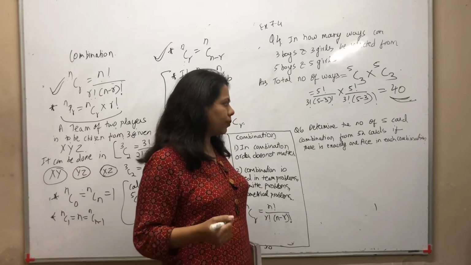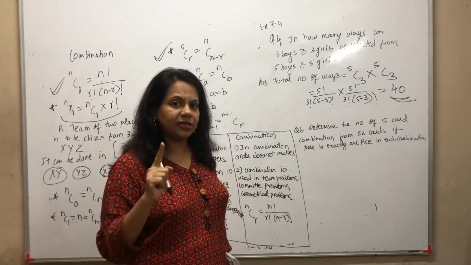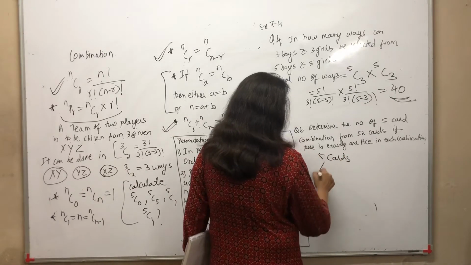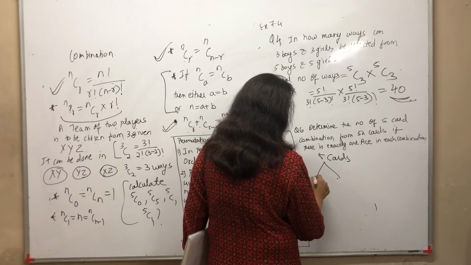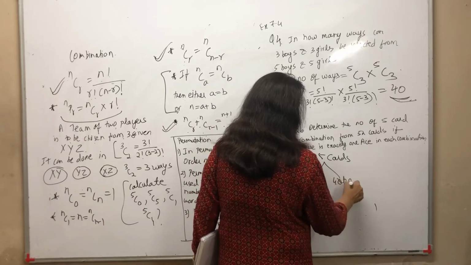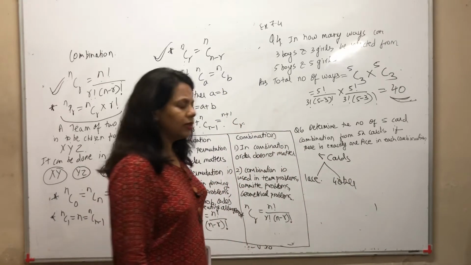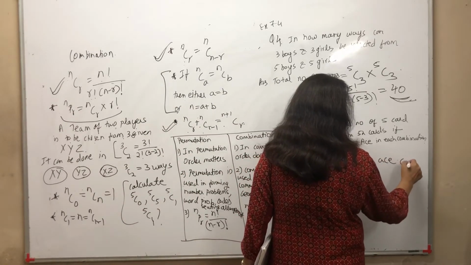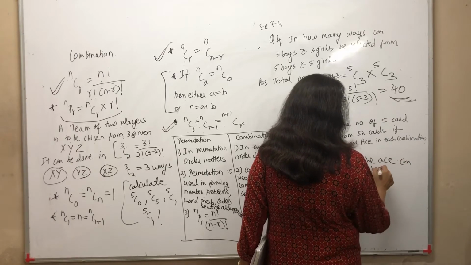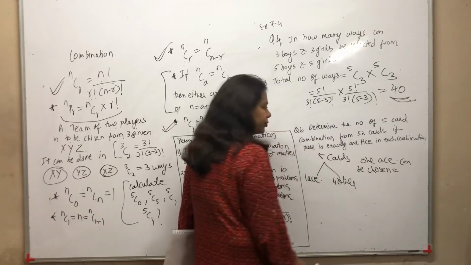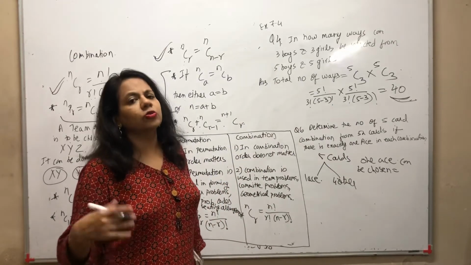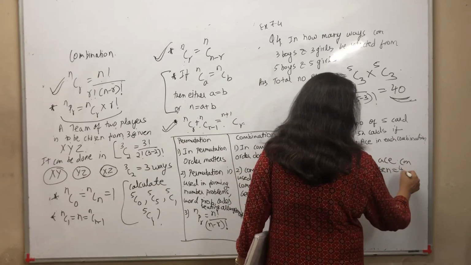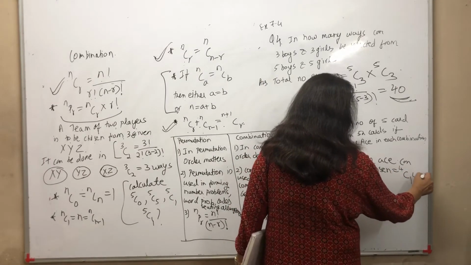So a 5 card combination with exactly one ace. So 5 cards should have what? The 5 cards should have one ace and 4 other cards. Now the one ace can be chosen in how many ways? How many aces do you have in 52 cards? You have 4 aces. So you choose any one out of 4. So the one ace can be chosen in 4C1 ways.